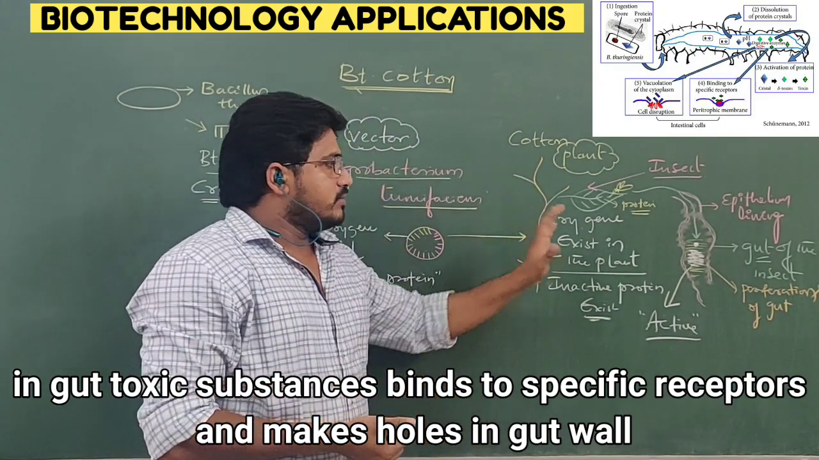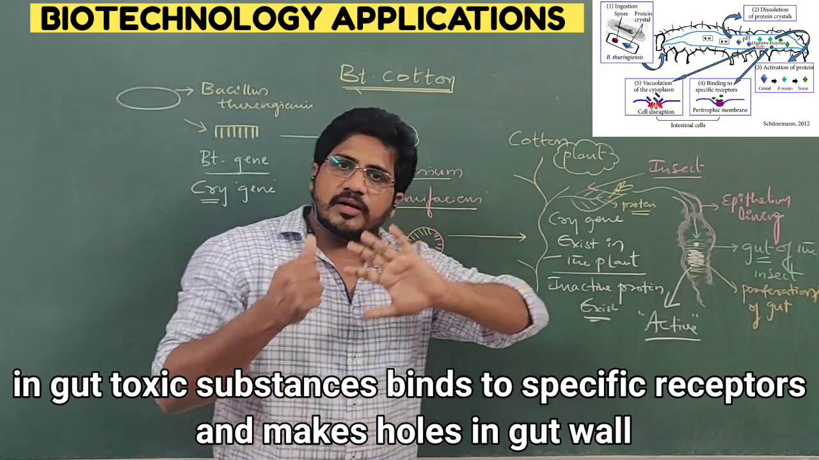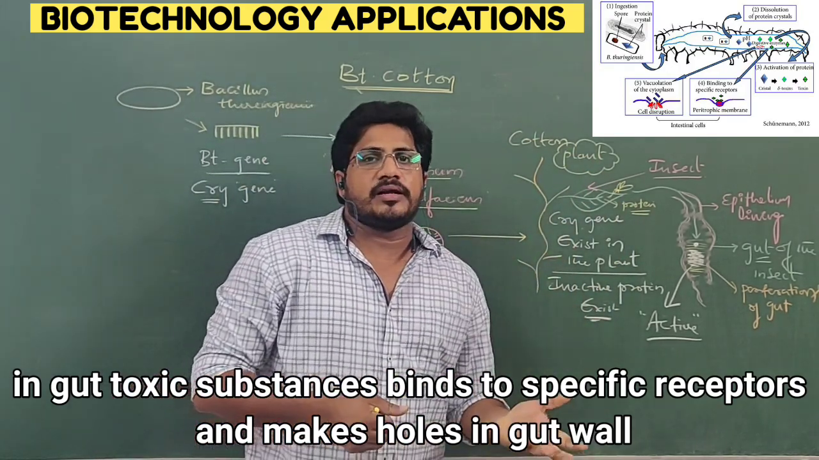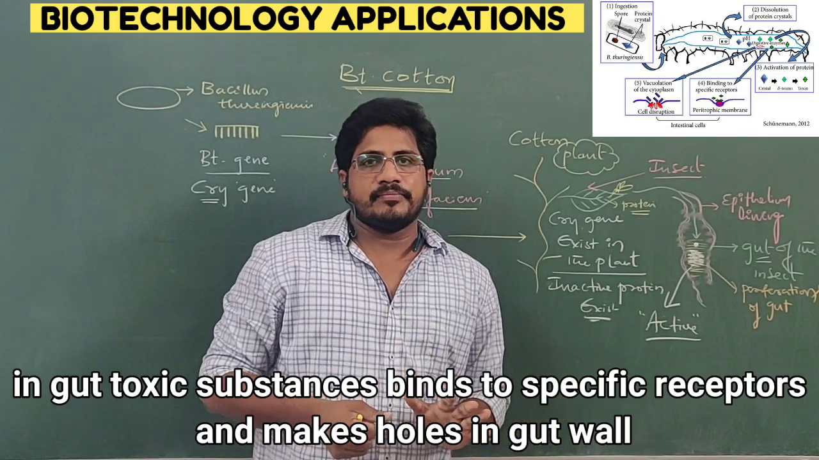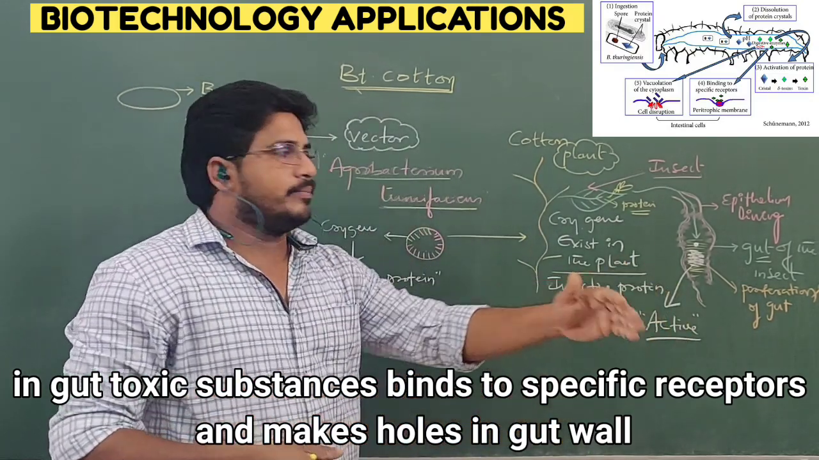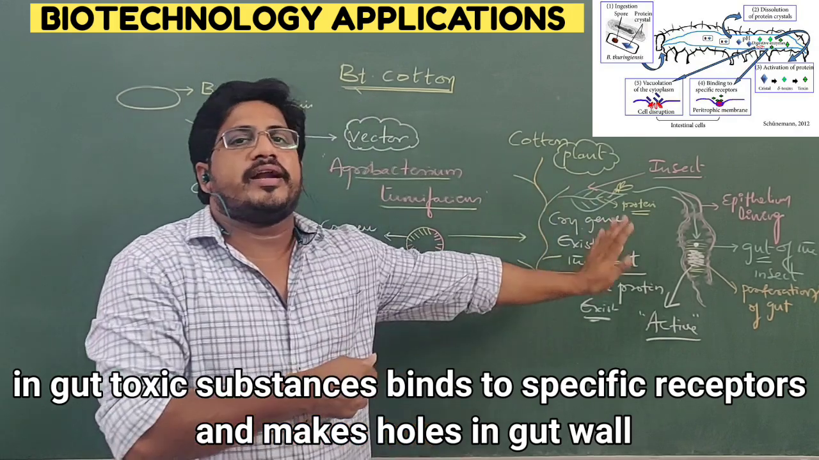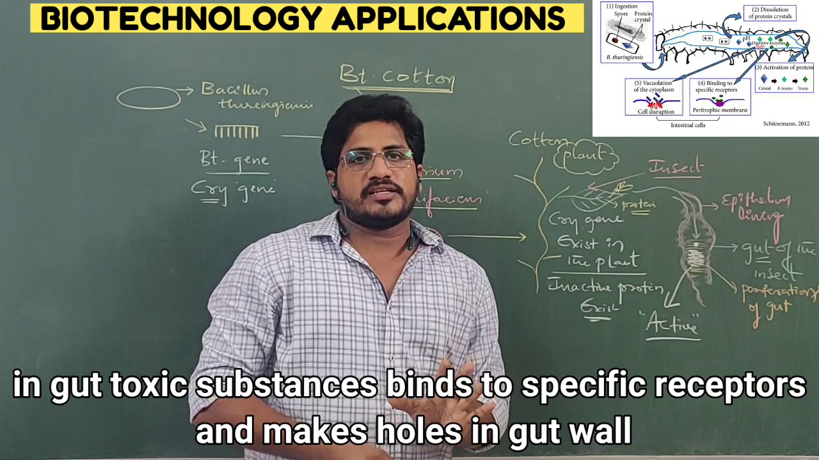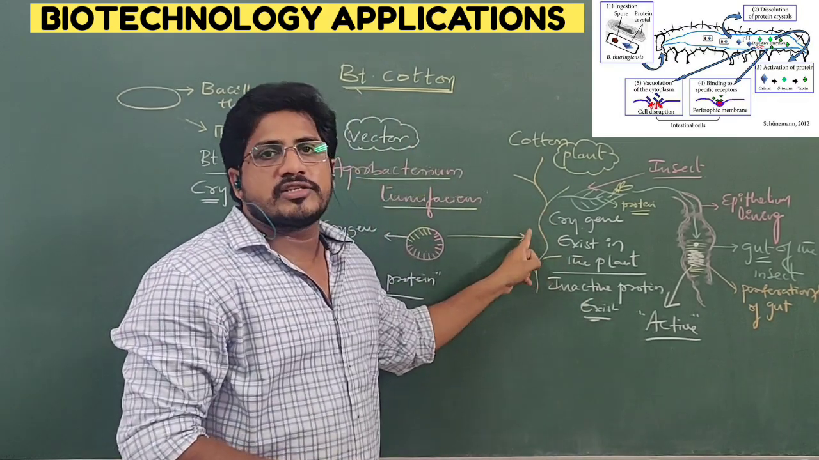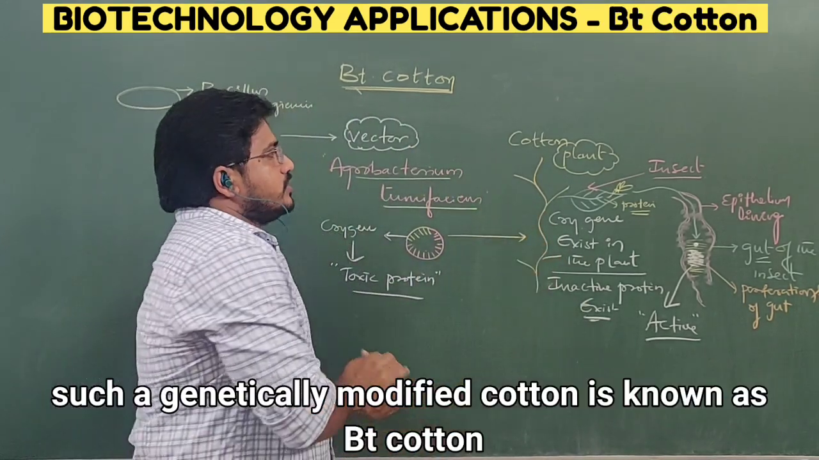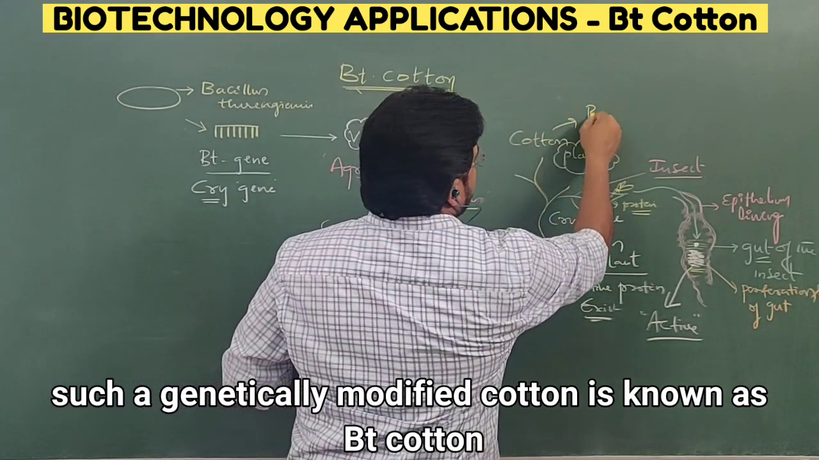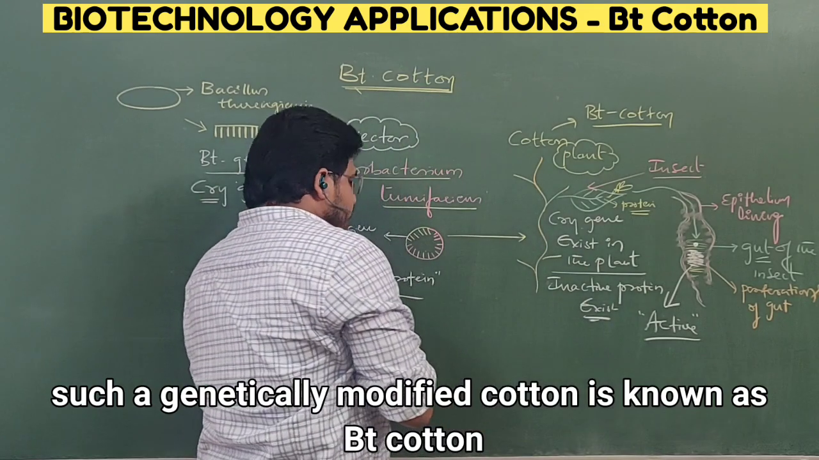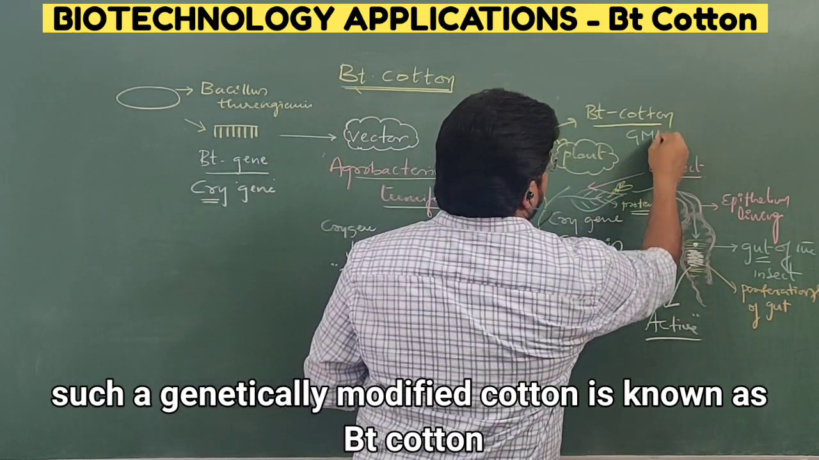So as it is repeating, such a group of insects or species avoid eating a particular crop by their own sense. So over a period of time, cotton can be easily protected from the actions of all categories of insects. Then such a cotton is called Bt cotton. So this cotton will become Bt cotton. Why is it called Bt cotton? It is a genetically manipulated plant.